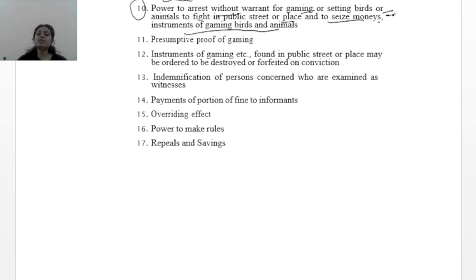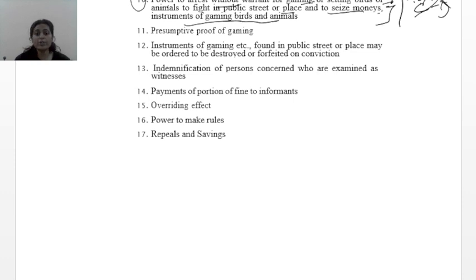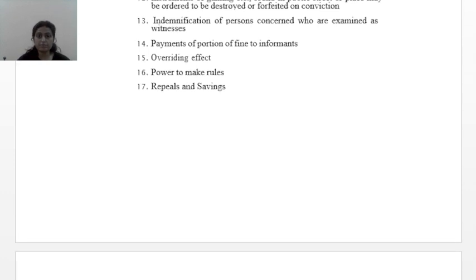As far as you can understand, there would be betting. For example, two birds are there, C and D are two birds. They are made to fight with each other, and there will be betting done. Whichever wins, they will get the money. So even if that is there, there will be power to arrest without warrant.